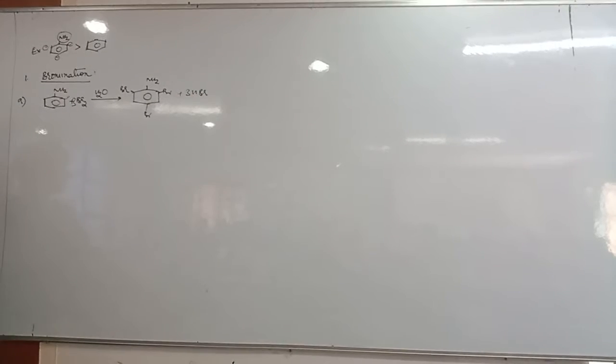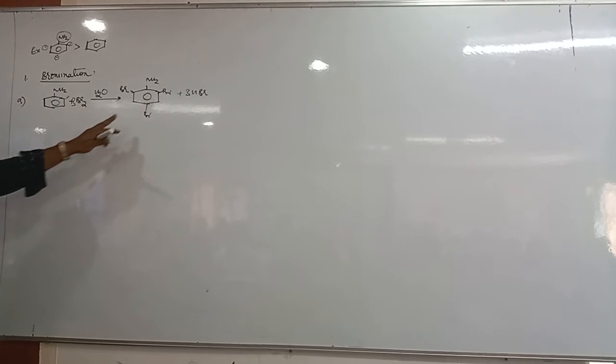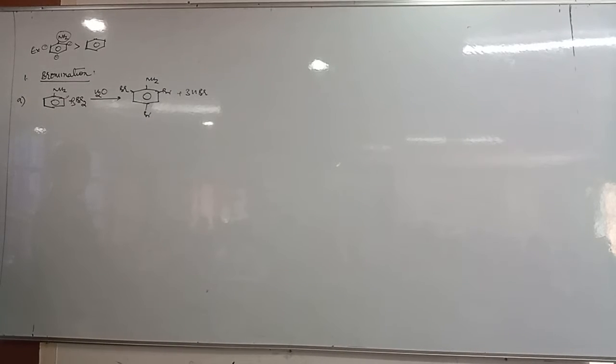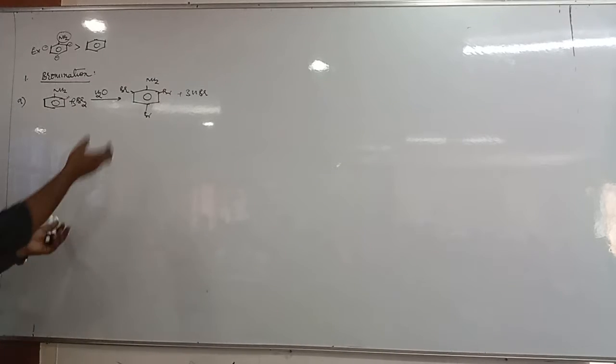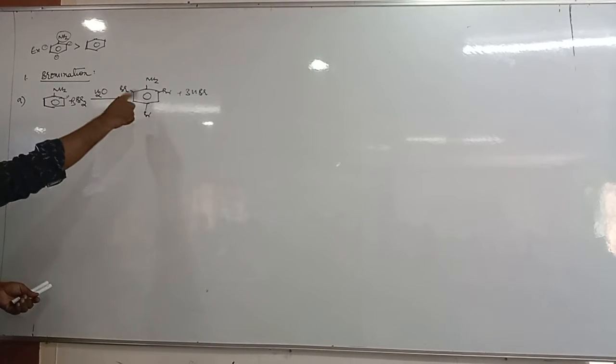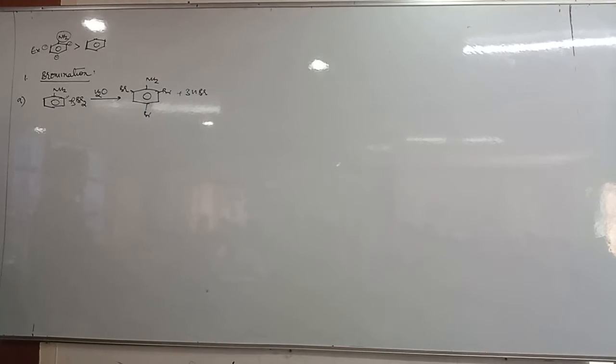Usually we expect that when aniline reacts with bromine, it should form either ortho-bromoaniline or para-bromoaniline. But instead of one ortho or para bromo, all the ortho positions, that means 2 ortho positions and 1 para position, get substituted. Why?